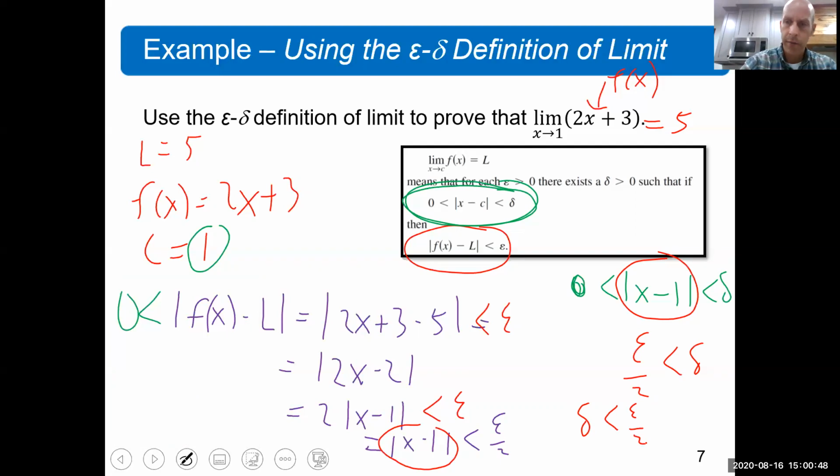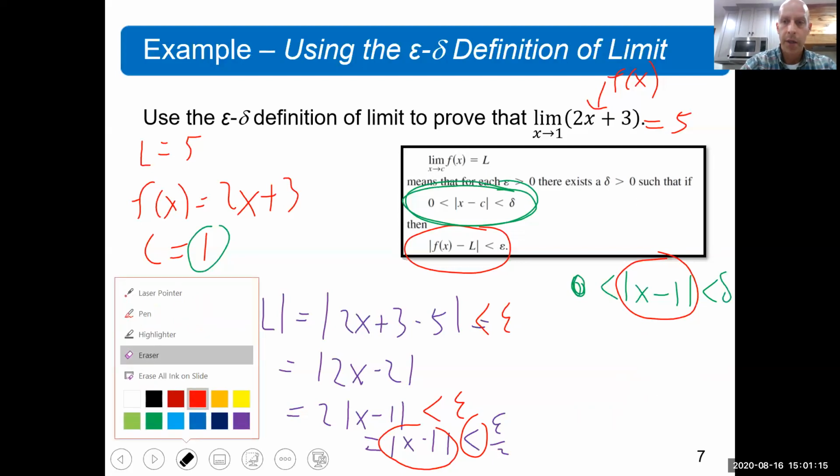This actually should be an equal sign. See how this is less than here? So this is going to be an equal sign. I wrote it backwards, so let me go back here and correct this, make this look better.